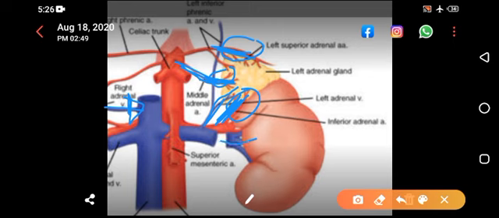Left renal vein is larger as compared to the right. This is another MCQ. Left renal vein moves in front of the renal artery and aorta. This is another MCQ.